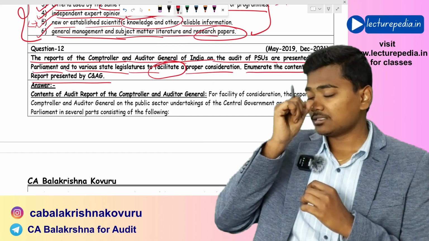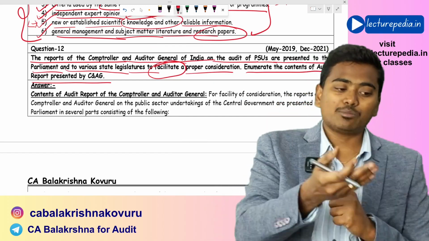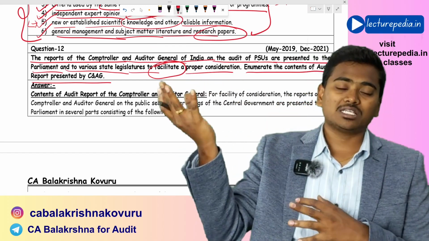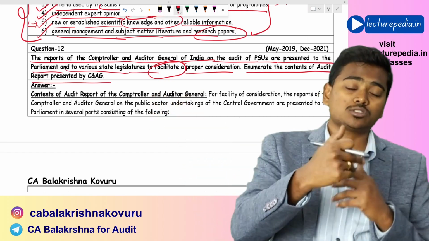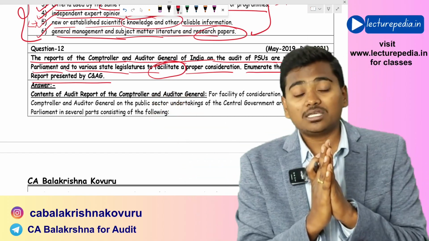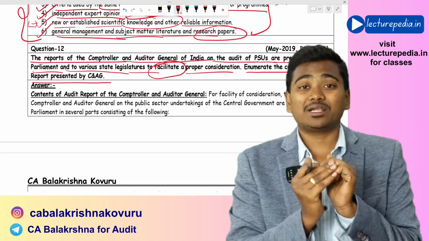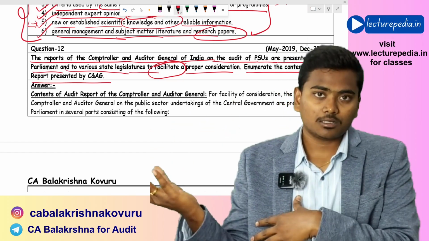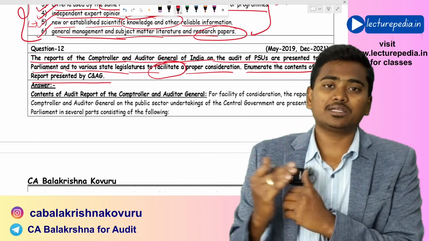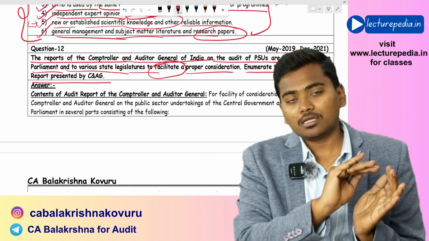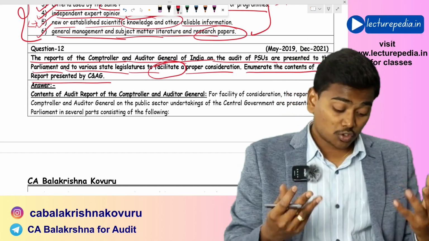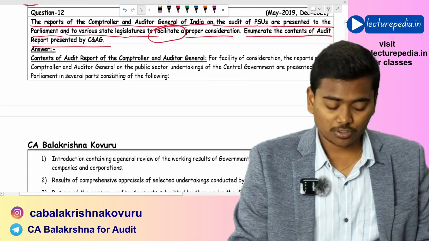Now, you cannot submit the same audit reports to the Parliament because they will not have time to read all those audit reports. So they have to be prepared in a summarized manner so that the people in Parliament can read them in the least time possible. So how will these audit reports be presented to the Parliament?